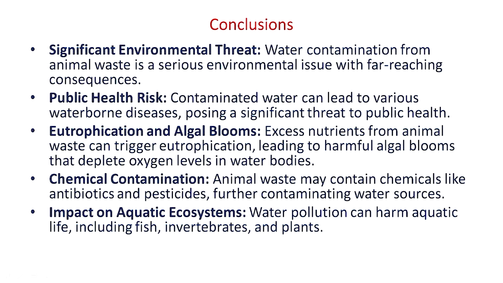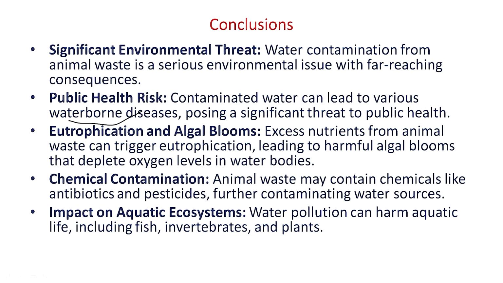So there is a significant negative impact of animal waste on the environment, mainly water pollution. When this contaminated water reaches the public, it leads to different types of waterborne diseases.